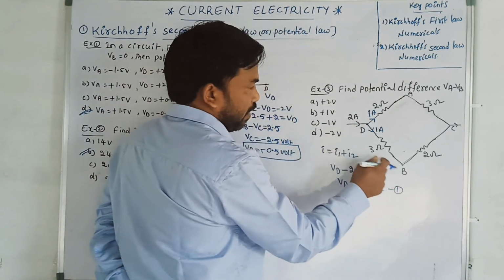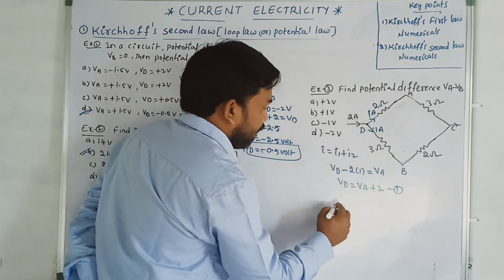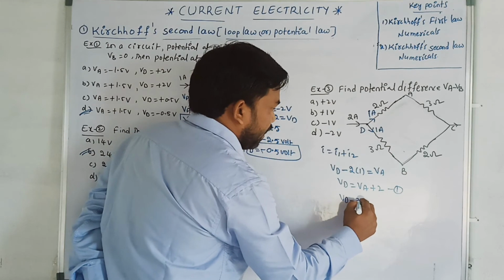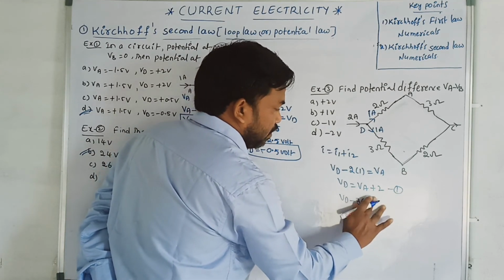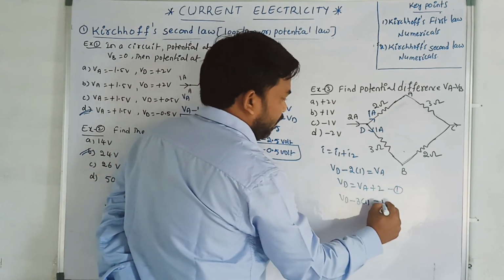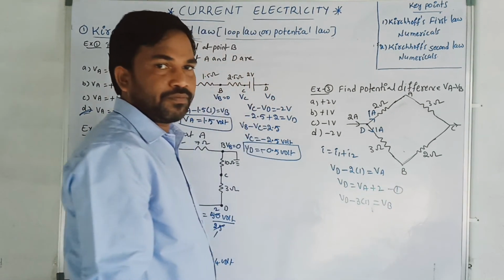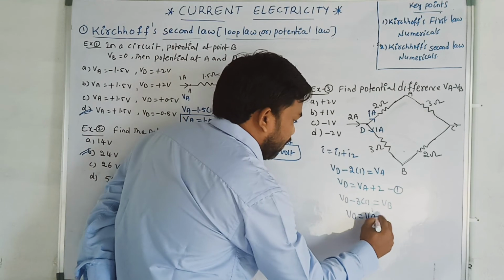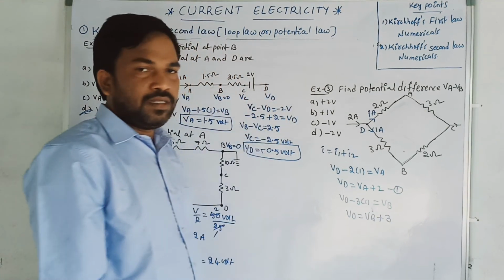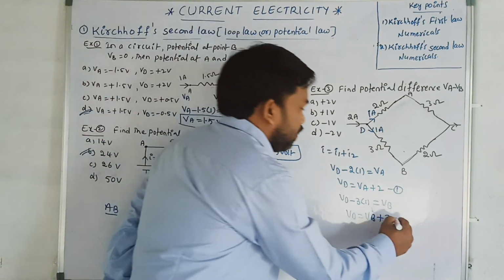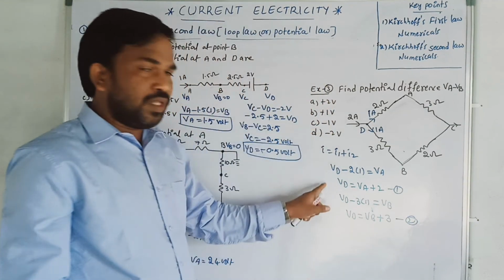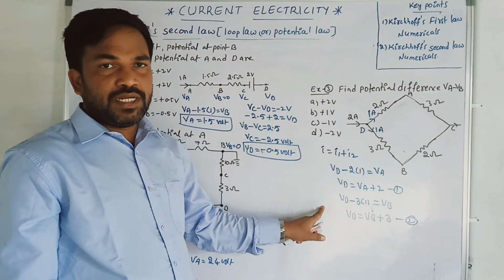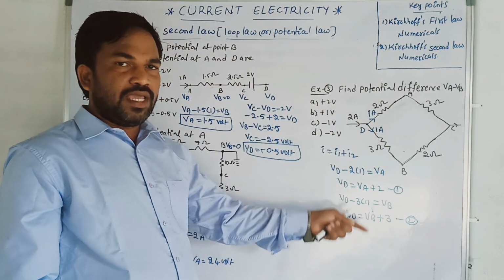Equation 1. Now, D to B I am applying. That is VD minus 3 into 1 is equal to VB. I am reaching VB. Therefore, VD is equal to VB plus 3. This is my equation 2. Both the equations are potential at D only. VD equations only I can equate.